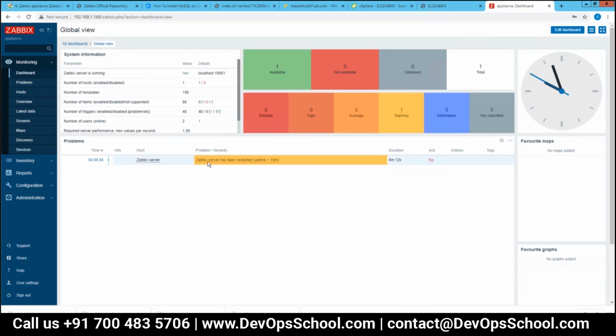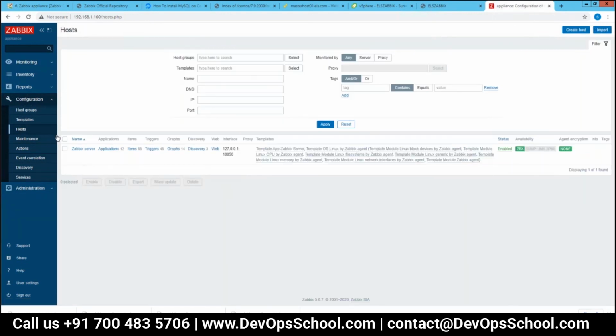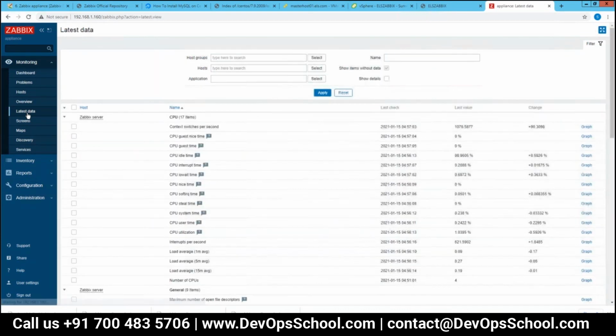This particular agent is also there, and this particular agent is under monitoring as well. Availability, Zabbix. Yes. So here, if you see, the data is also coming for this particular server.